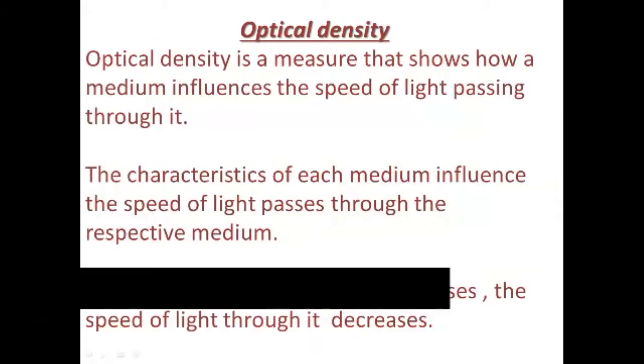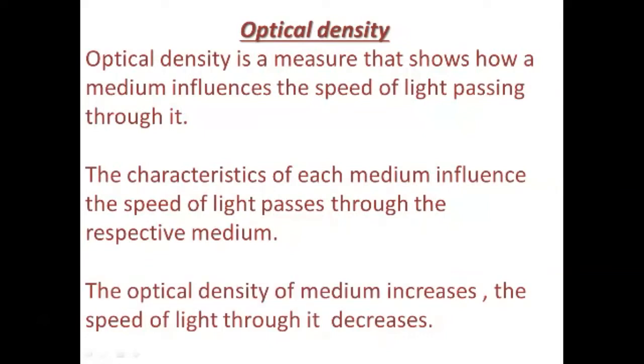Optical density. Optical density is a measure that shows how a medium influences the speed of light passing through it. The characteristics of each medium influence the speed of light passing through the respective medium. When the optical density of a medium increases, the speed of light through it decreases.